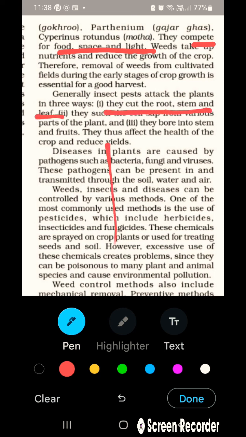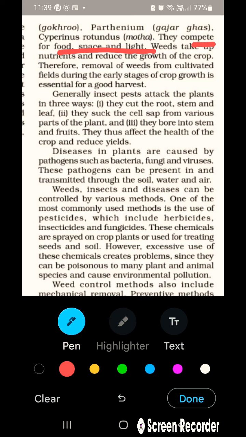So this is a plant. An insect would come, maybe it can cut the stem. If the insect is coming from here, it can cut the root. In the chapter on tissues we will see the xylem and phloem. When the insect cuts, the xylem and phloem are broken, so the conduction of nutrition and water is not that efficient. So the first way, they cut the root, stem and leaf.